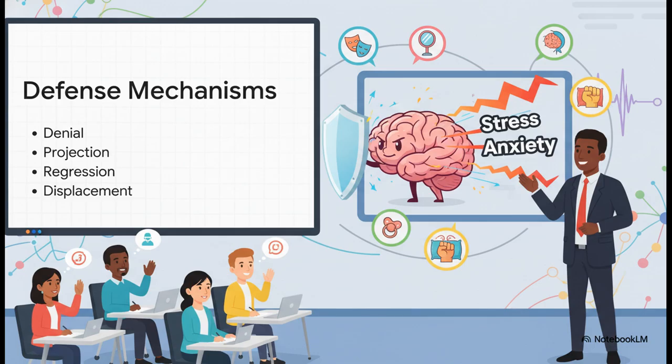For instance, imagine a nurse who gets unfairly reprimanded by an attending physician. They can't exactly yell back without risking their job, right? So the ego uses displacement. They bottle up that anger, go home, and shout at their partner instead. They've unconsciously shifted that anxiety to a much safer target.